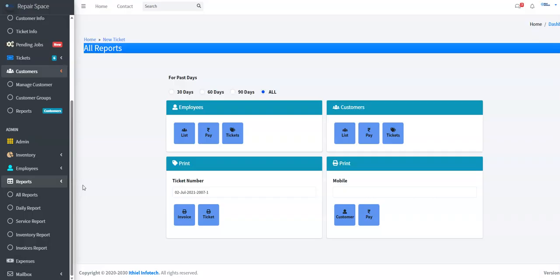This software can be used by a computer repair center anywhere in the world, as the software is installed on the web and it is accessible by using password over the web.